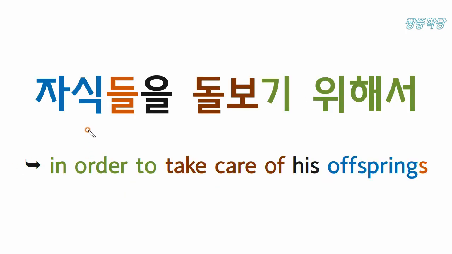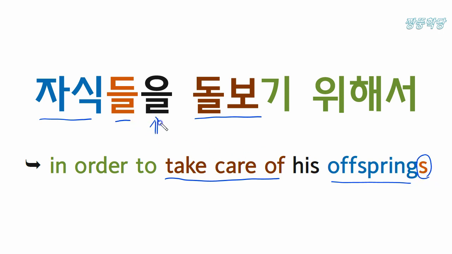Then 자식들을 돌보기 위해서. 기 위해서 means in order to. And 돌보 means take care of. And 자식 means offspring. And 들 means plural, s. And 을 is an indicator for object.